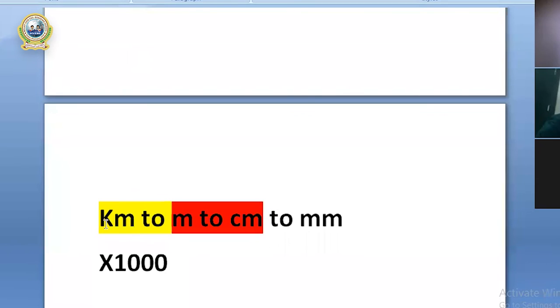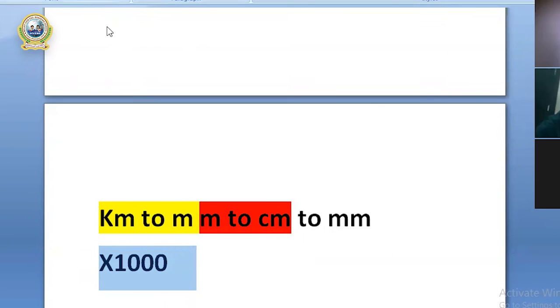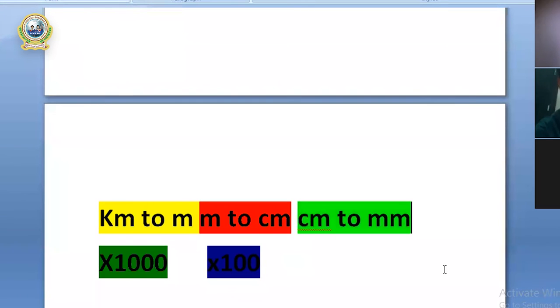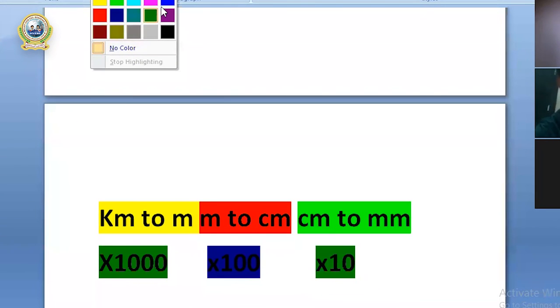Kilometer to meter, multiply by 1000. In the same way, meter to centimeter, again what has to be done? Multiply by 100. And in the same way, centimeter to millimeter, what has to be done? Again you'll have to multiply by 10. So this is the pattern. Follow this pattern and you can easily get the job done. You will make no error there.